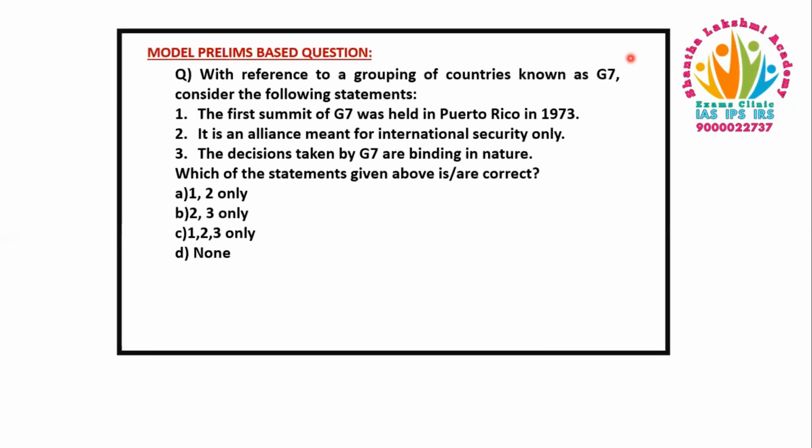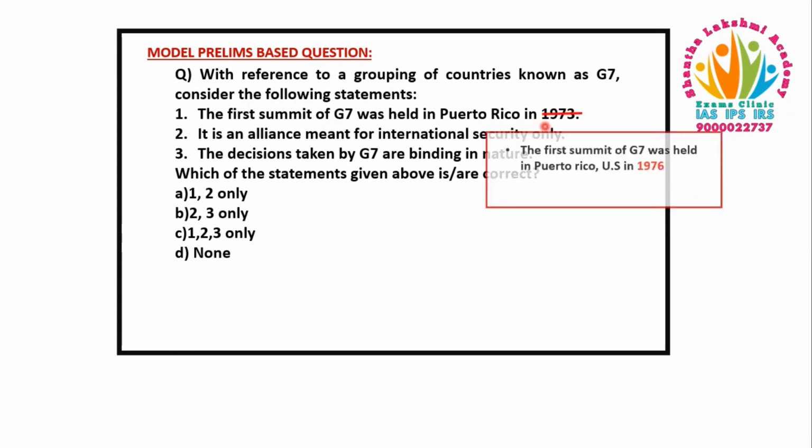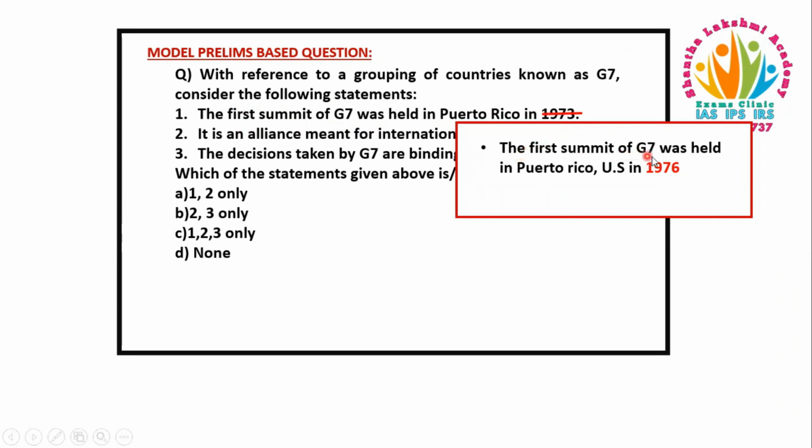So, we will study G7 by solving a model prelims question based on these previous year questions, as we have seen just now. So, here is the question. Let us solve it. The first statement says that the first summit of G7 was held in Puerto Rico in 1973. The first part till Puerto Rico is right, but the year is wrong. The correct statement would be, the first summit of G7 was held in Puerto Rico, which is in USA, in the year 1976.